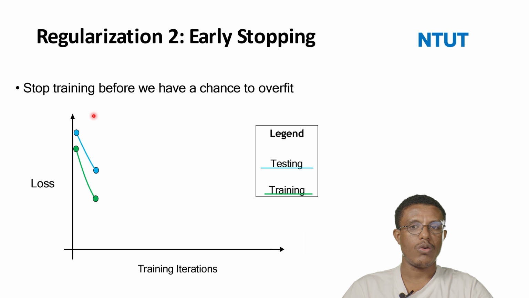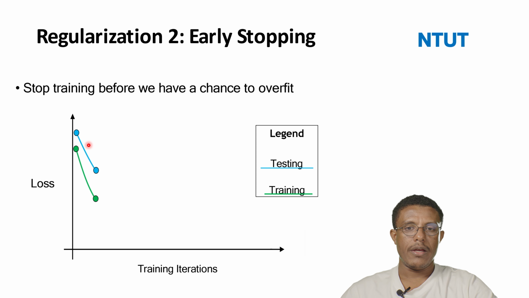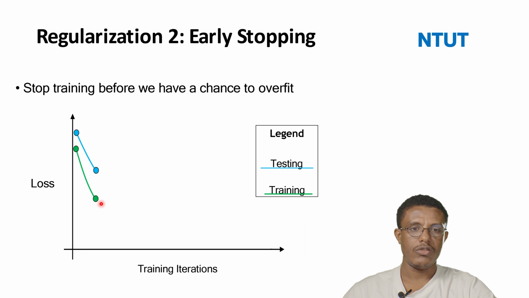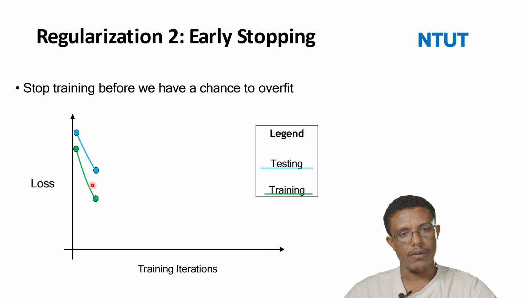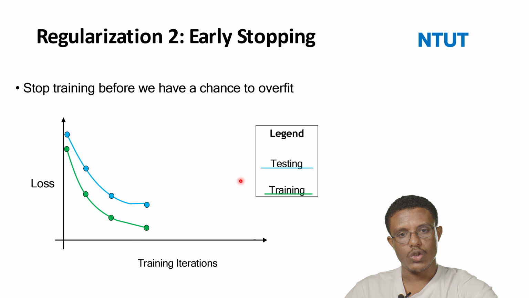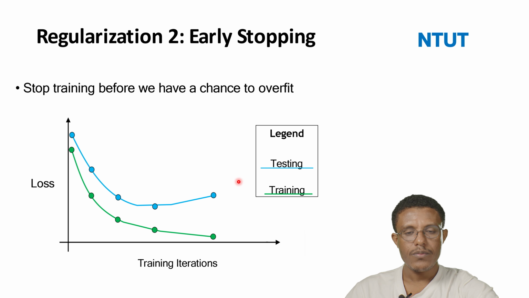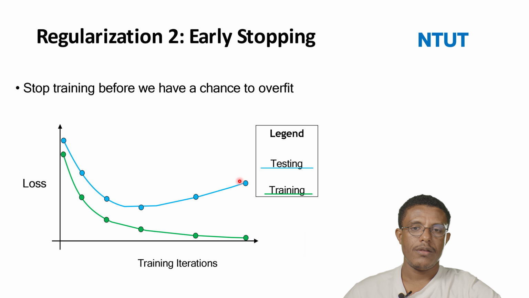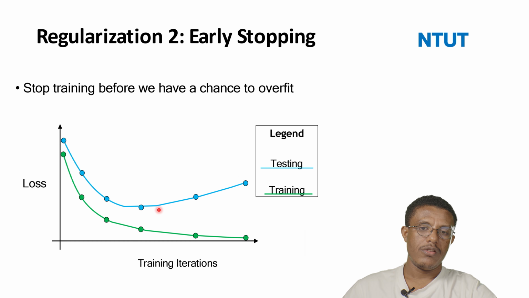Let's see, for instance, this one. The loss starts to iterate and goes down. Around here, if the performance is the best, it will start to stop here, early stopping. So you see that in this case, maybe it will stop around here.